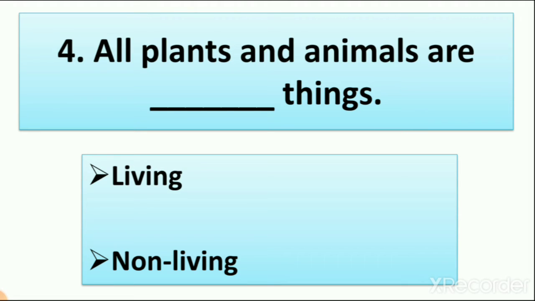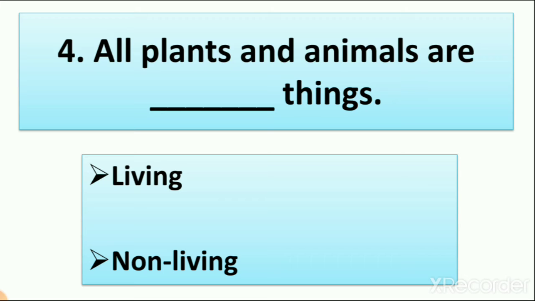In question number 4, all plants and animals are dash things. We learn in lesson number 3 about plants, and in lesson number 2 about living and non-living things. So what are living things? Things that can grow, eat, drink water, move and reproduce are all living things. Things that cannot move, eat or drink water are non-living things.